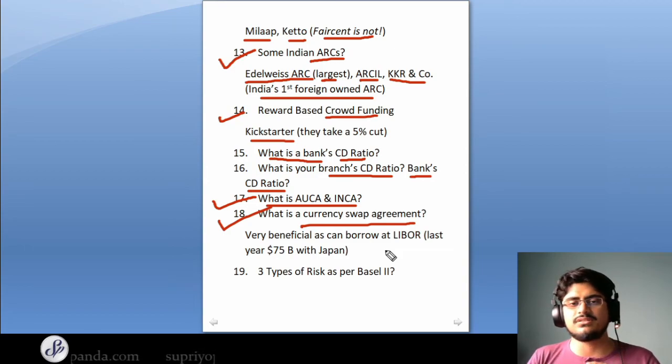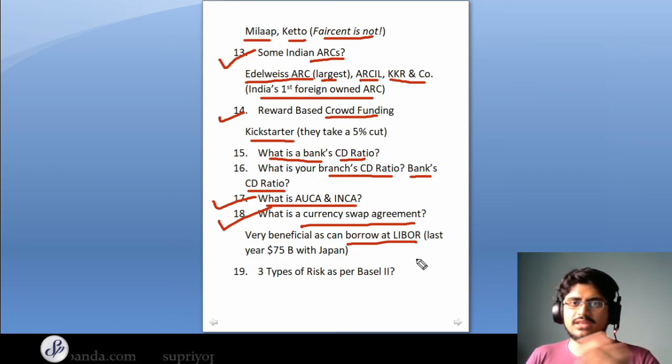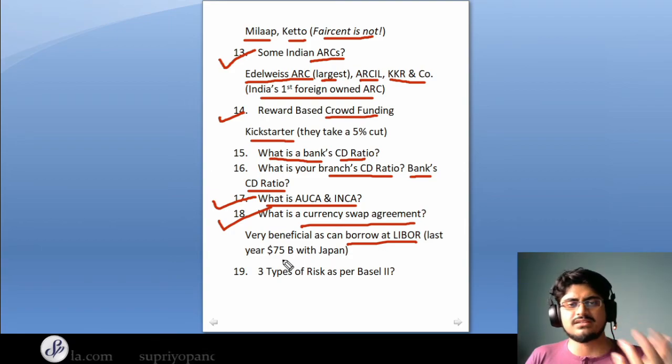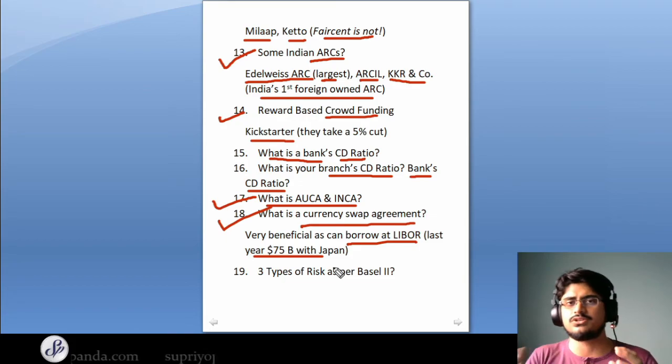And what happens is if you have a currency swap agreement, you can borrow at LIBOR, which is the London Interbank Offered Rate. And you don't have to pay a lot of interest because it is just the standard LIBOR on which you are drawing that money. So as I mentioned, last year there was a $75 billion agreement with Japan regarding this. And this is something that is quite important even for companies, because companies also have currency swap agreements so that they can easily borrow. So an Indian company might have a currency swap agreement with a European company so that they can easily borrow euros, and so on and so forth.